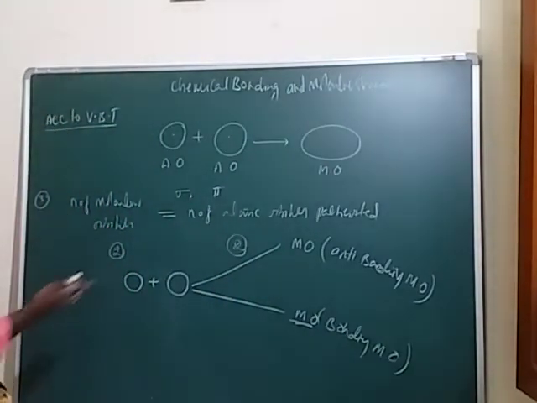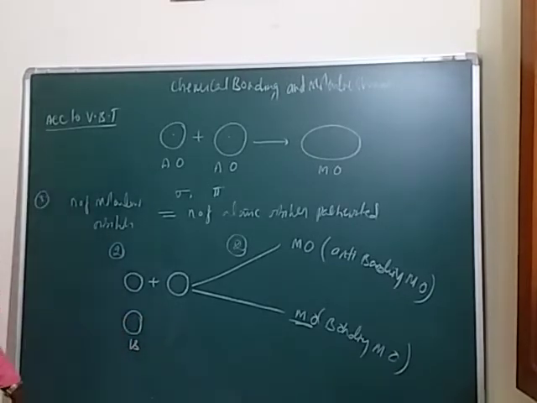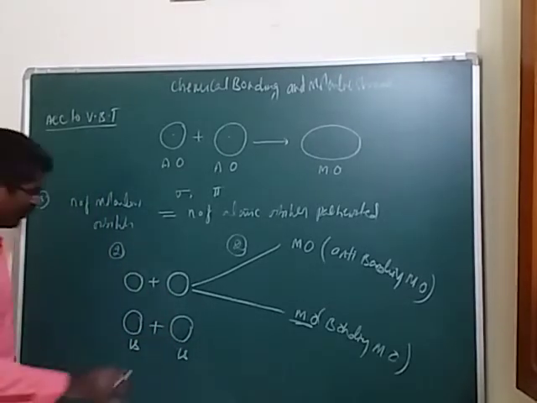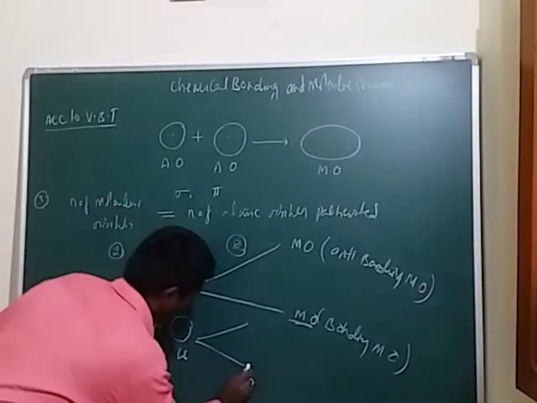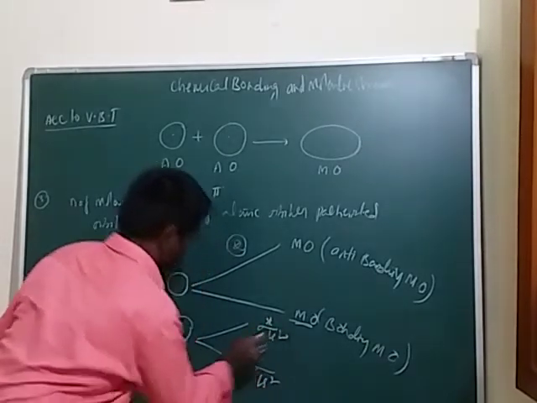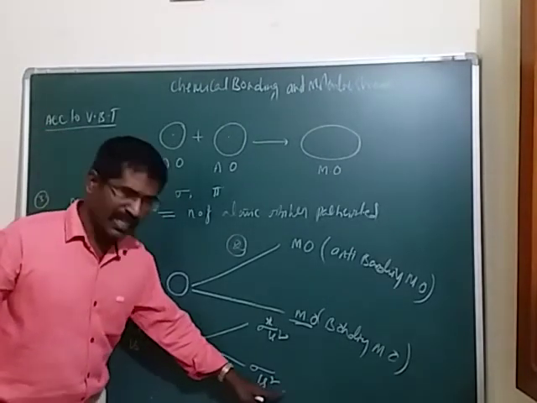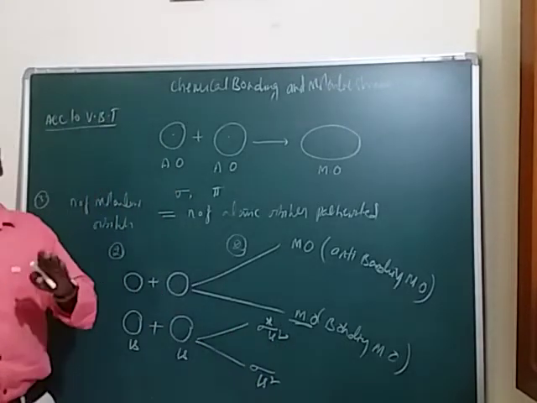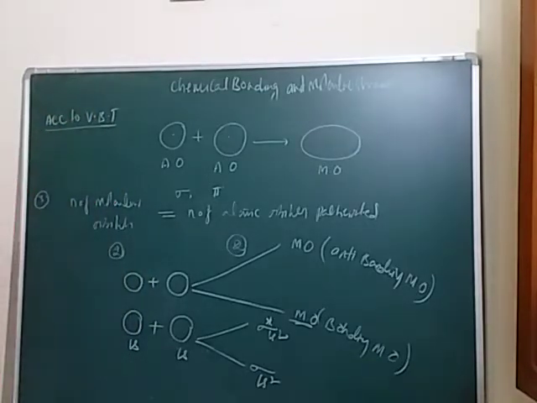If you take one example to illustrate this: a 1s orbital is combined with another 1s orbital. From this combination we get these types of orbitals: one is sigma 1s2 and the other is sigma star 1s2. Sigma 1s2 means the bonding molecular orbital, and sigma star 1s2 means the anti-bonding molecular orbital.